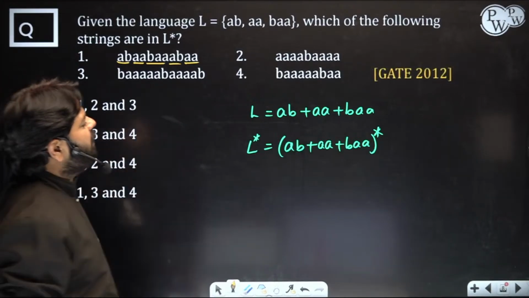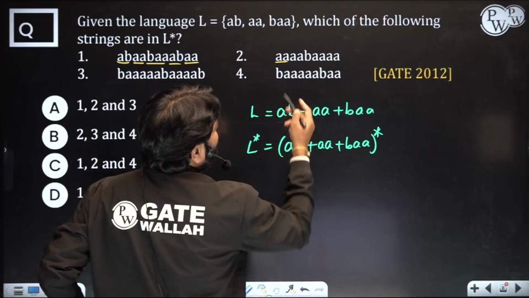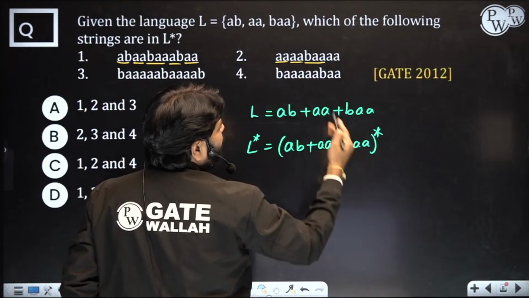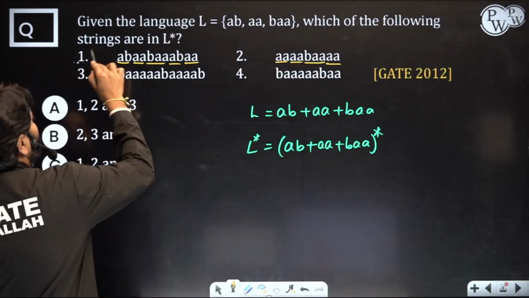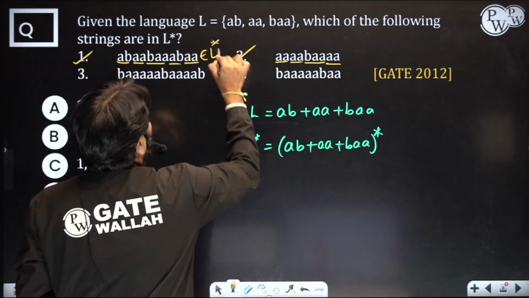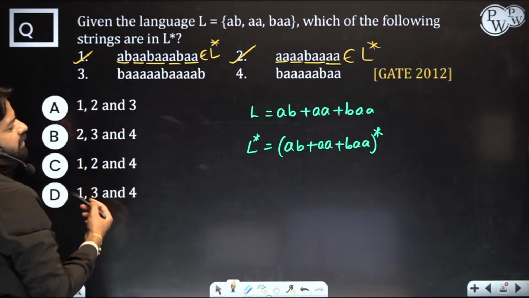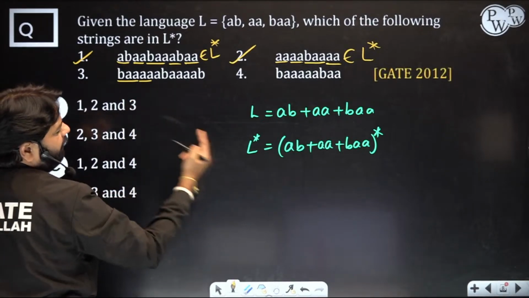Second, look, the first time you take AA, next time you take AA again, because there's only one option, next BAA, next AA. Yes, the second one is also possible to generate. So both are in L star. This also belongs to L star and this also belongs to L star. And next BAA and then AA, it's possible.